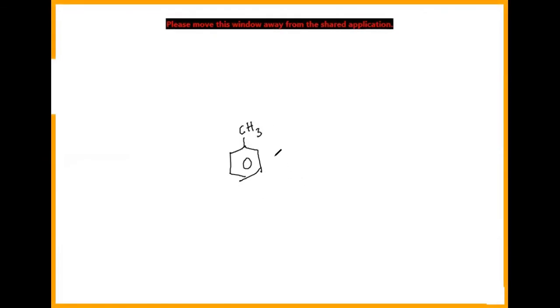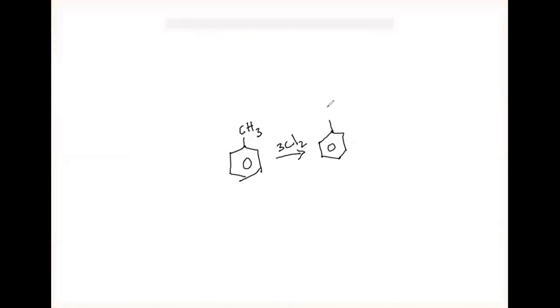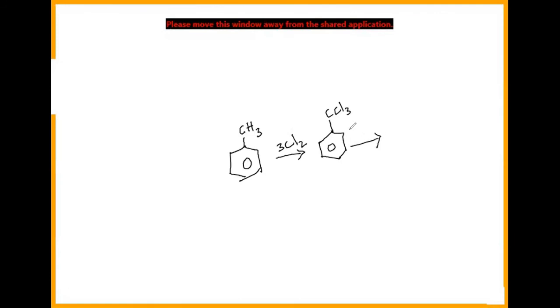Okay, see, this is methyl benzene. This methyl benzene, on reaction with chlorine, gives CCl3. It will come like this. Here it is CCl3, because here it is not a substitution; they did not mention any catalyst. Then this CCl3 in the presence of Br2 and Fe undergoes electrophilic substitution.